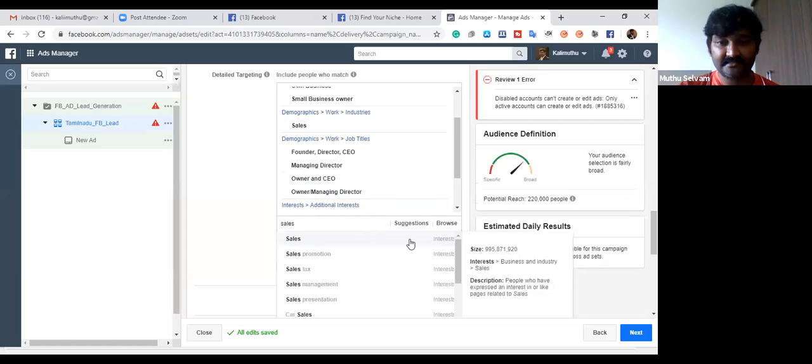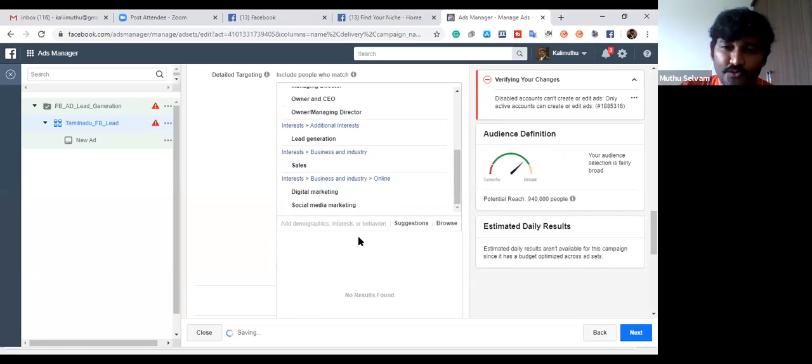Great. So I have segregated the people: the business owners, marketers, whoever is taking their business to the next level. These are the interests. They would already have searched on the internet how to improve their business from this to that. They would have seen a digital marketing advertisement from someone else. Facebook is always monitoring what kind of activity you do, so that will be stored in the database. That's how it'll work.